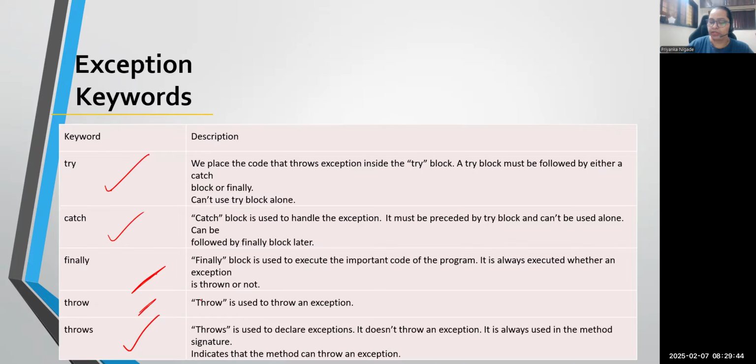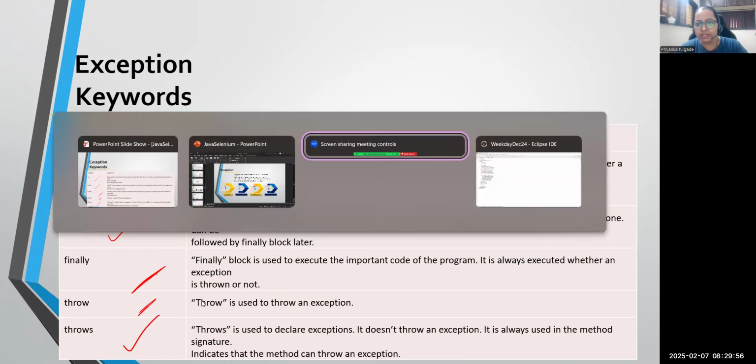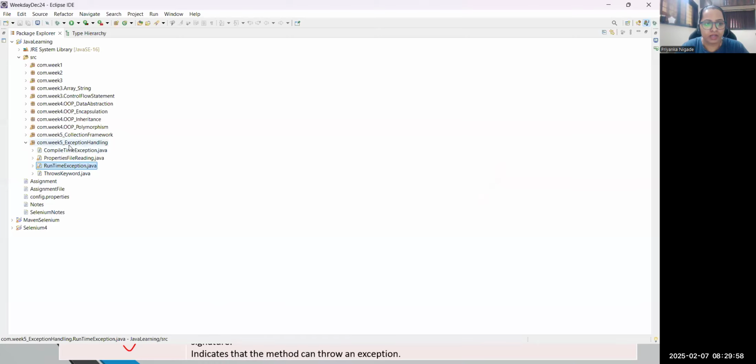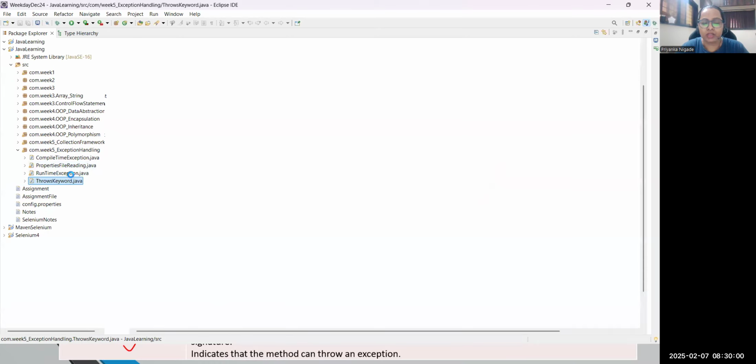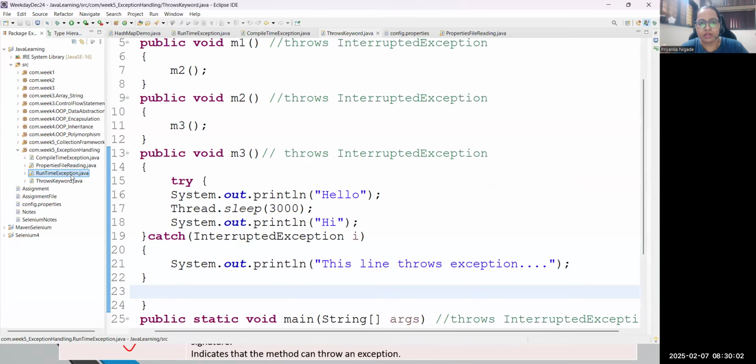Right? So in general, try to understand that try catch will always help you to handle the exception. That is the first point. The second point is, what is the purpose of the throws keyword? I told you that whenever there is a compile time exception, you can throw it. But when you throw it from a method, then if that method is called by some other method, in every method you compulsorily need to throw that exception. Right? So we have seen this part.